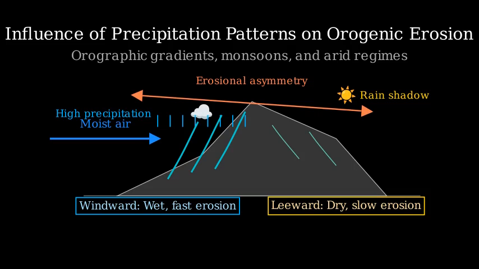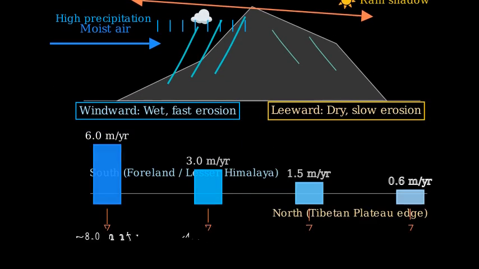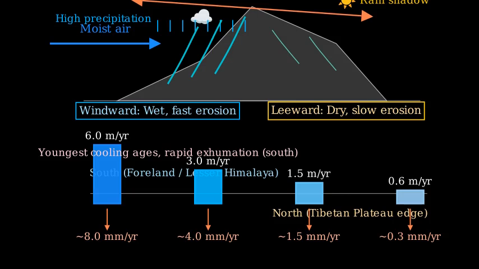Now, the monsoon-dominated Himalaya. Most rain falls on the southern front. Rainfall drops steeply toward the Tibetan Plateau. Let's visualize a south to north precipitation gradient and its erosion response. Where rain exceeds about 2 to 3 meters per year, denudation is measured in millimeters per year. In the rain shadow, it can be a few tenths of a millimeter per year. This leads to youngest cooling ages and rapid exhumation along the southern front.